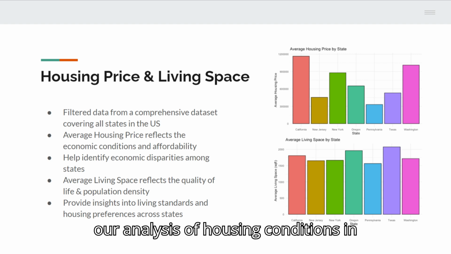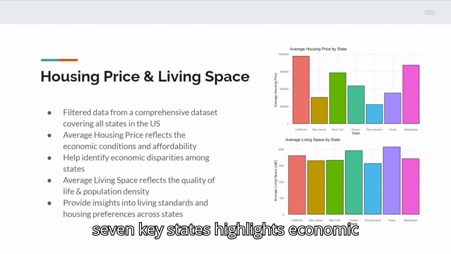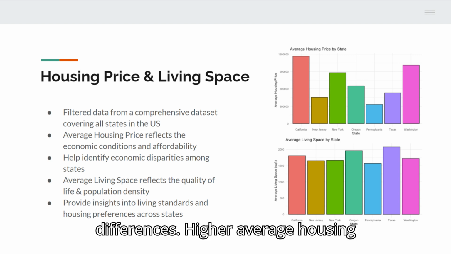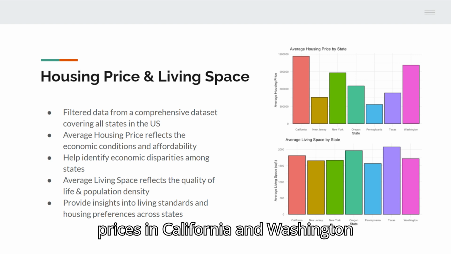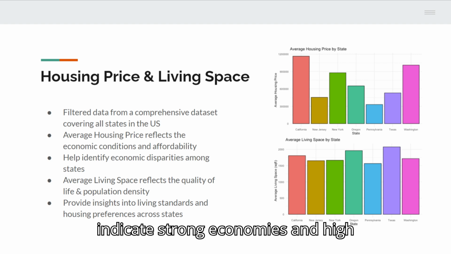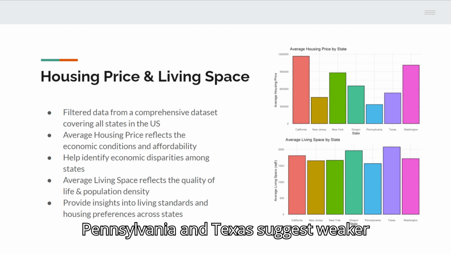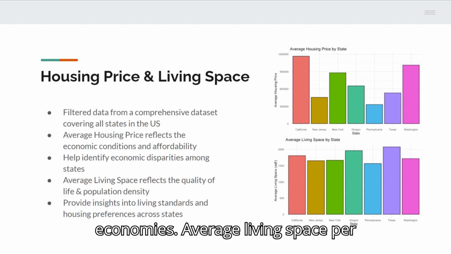Our analysis of housing conditions in 7 key states highlights economic disparities and quality of life differences. Higher average housing prices in California and Washington indicate strong economies and high housing demand, while lower prices in Pennsylvania and Texas suggest weaker economies.